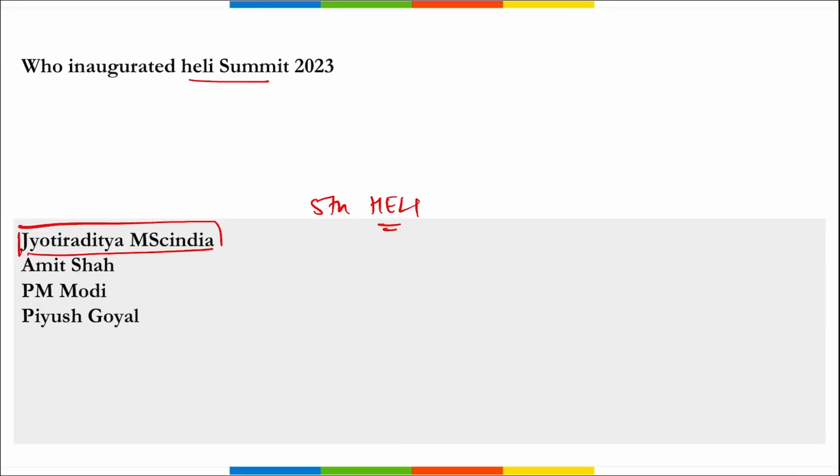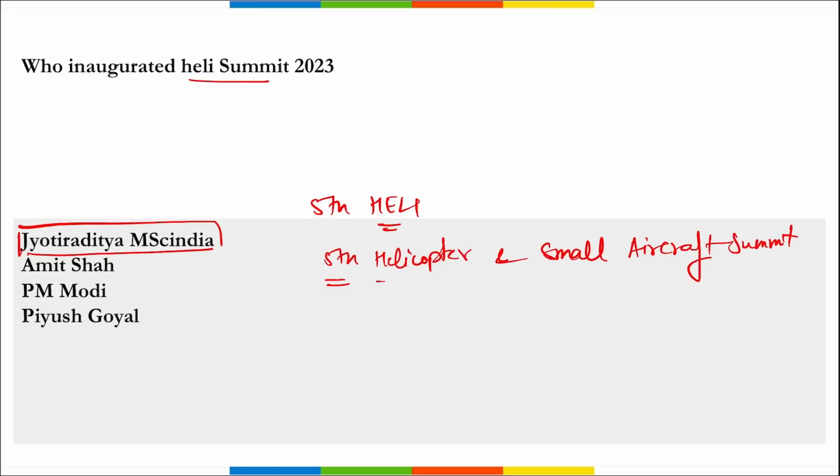And what is this Heli? What does Heli stand for? It is your 5th helicopter and small aircraft summit. Correct? I repeat, 5th helicopter and small aircraft summit, that is Heli Summit. Where was this inaugurated? Location is also important. It is in Khajuraho, Madhya Pradesh.